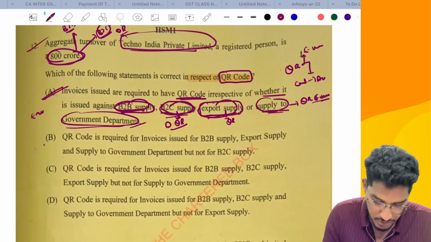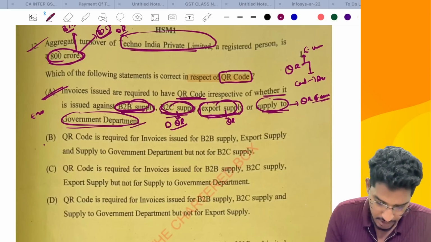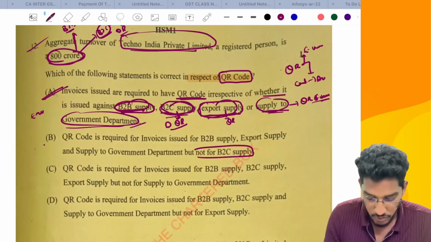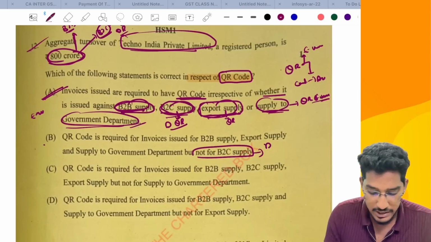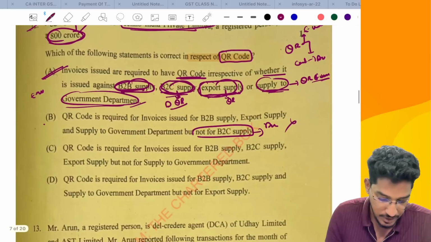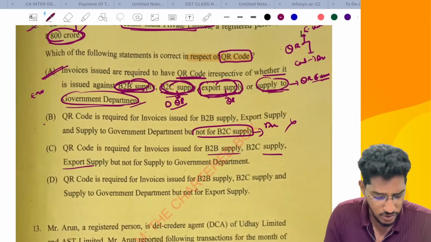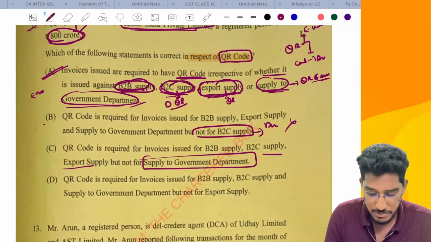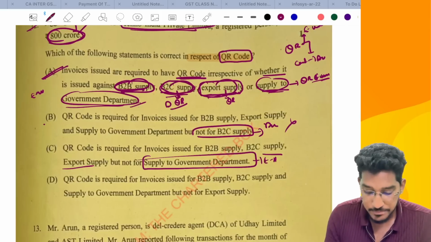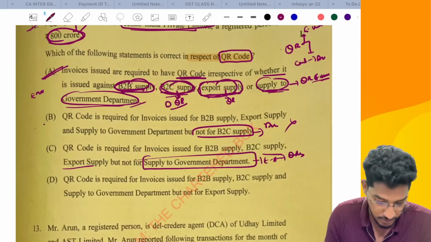QR code is required for invoices issued only for B2B supply, export supply and supply to government department, but not for B2C supply. But no, if it is a B2C supply, it will anyhow contain a dynamic QR code. So this option is wrong. QR code is required for invoices issued for B2B supply, B2C supply, export supply, but not for supply to government departments. No, even for supply to government departments also e-invoice will be there. If you are giving e-invoice, it will contain a QR code.